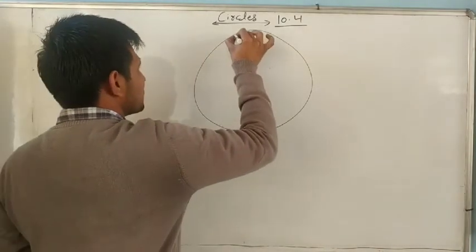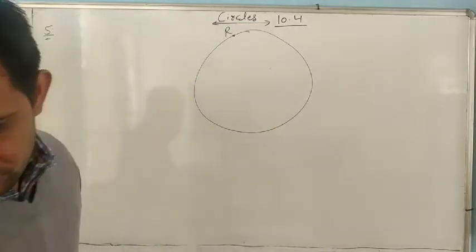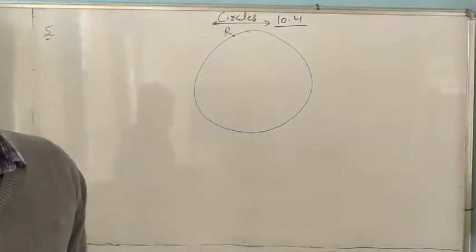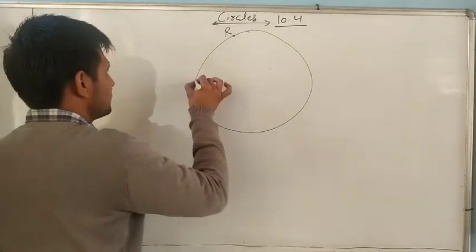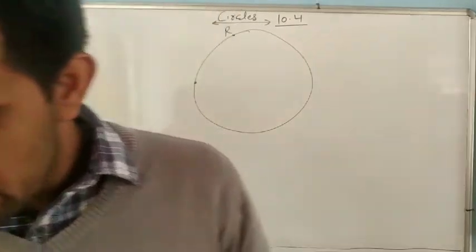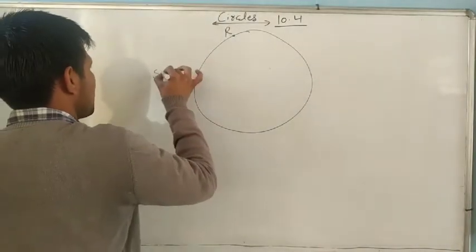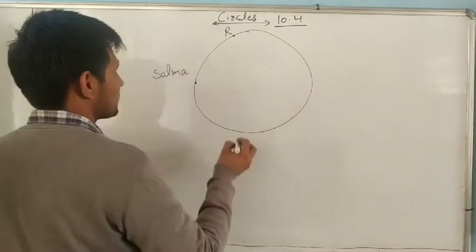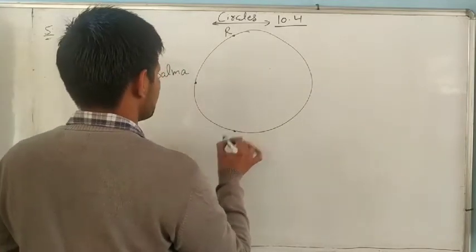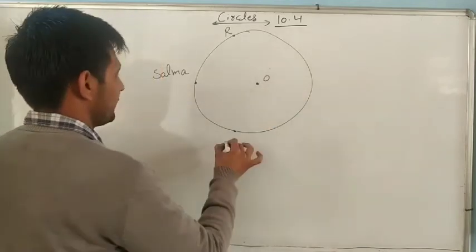Suppose Resma is here, then Salma. Standing on the circle, Resma throws a ball to Salma. Here is Salma. And the third one, suppose O is the center of the circle, and it is Mandeep.